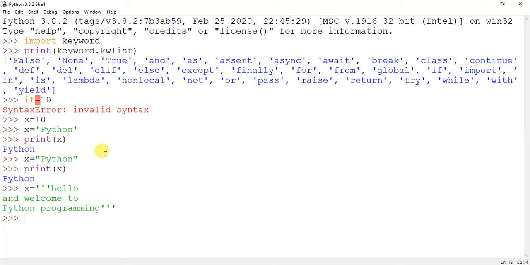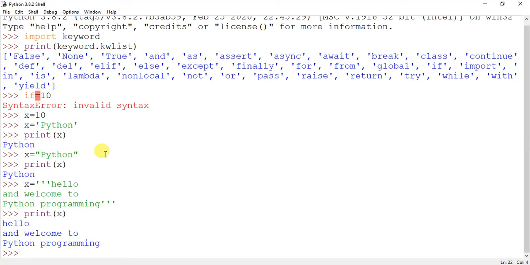Earlier you have seen that the prompt was not coming because we have put the triple quotes. Now we will print the value of x. This is the value. You see how to work with these three types of string literals. One is single quoted, double quoted and triple quoted strings.